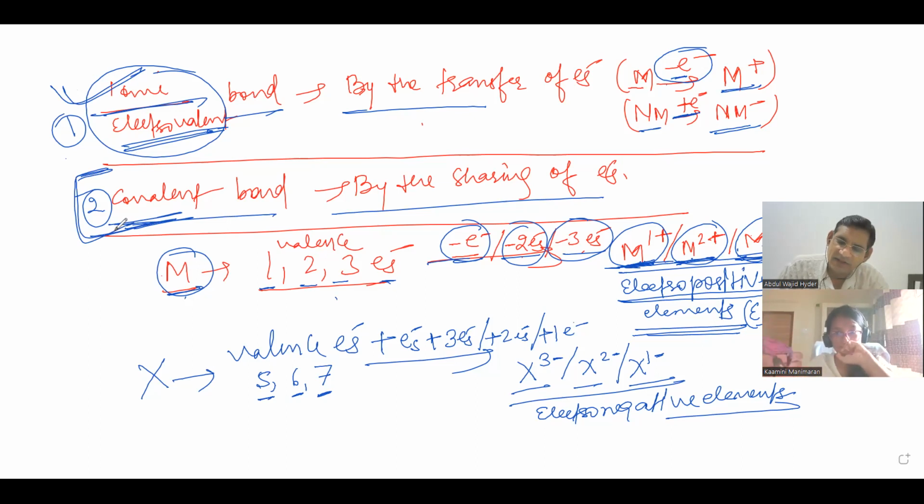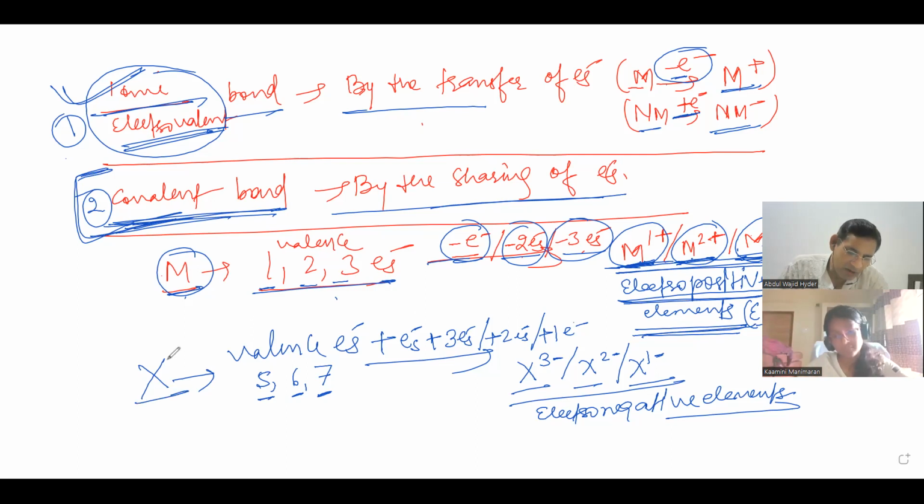Yes, sir. An element with 4 electrons will be midway, so it will have neither a tendency of losing nor a tendency of gaining electrons. So it will have a tendency of sharing electrons, and the bond formed when 4 electrons are there will always be a covalent bond. So that also we'll discuss. In this way, metals will always be electropositive elements.